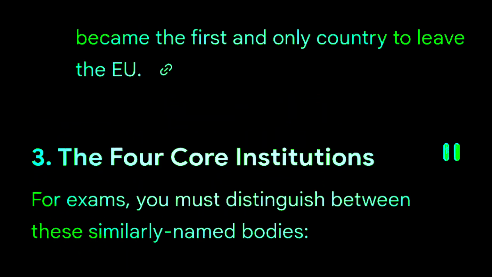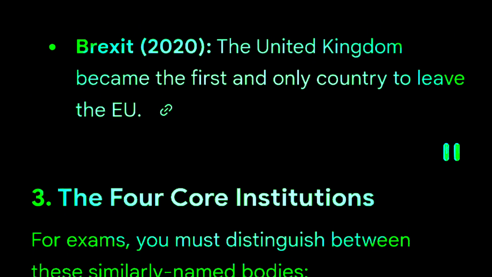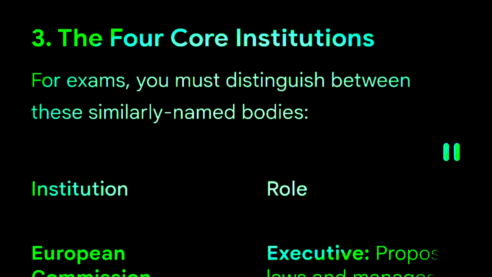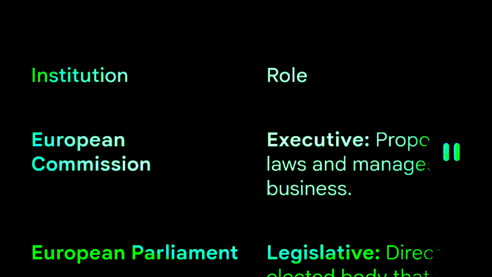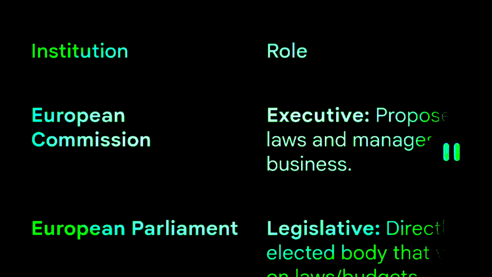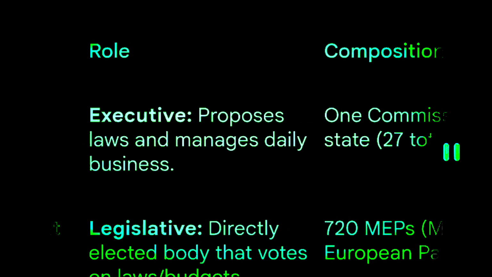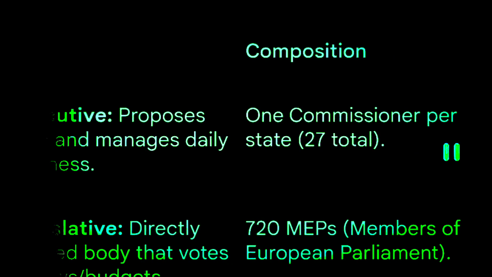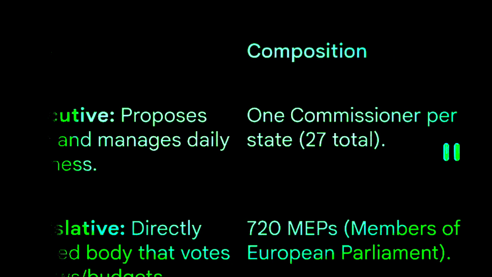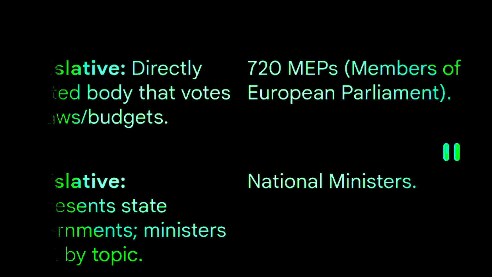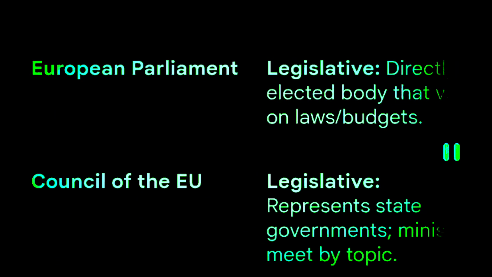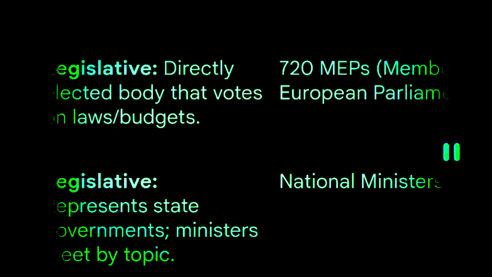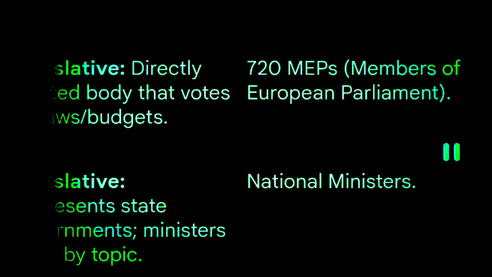3. The four core institutions. For exams, you must distinguish between these similarly named bodies. Institution, role, composition. European Commission. Executive. Proposes laws and manages daily business. One commissioner per state, 27 total. European Parliament. Legislative. Directly elected body that votes on laws, budgets. 720 MEPs, members of European Parliament.